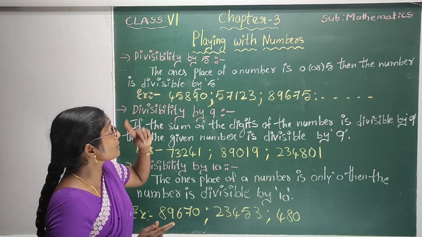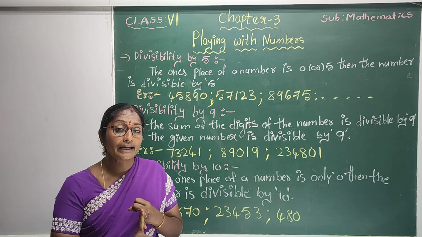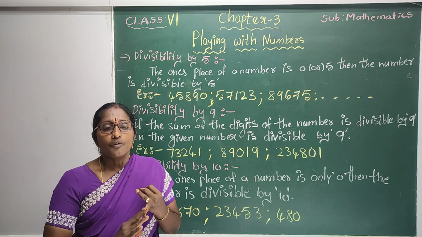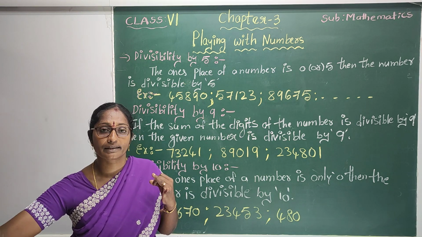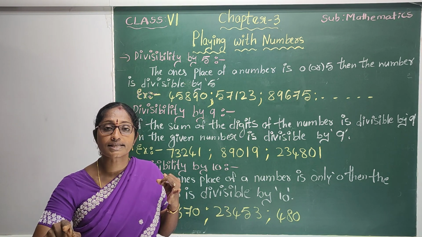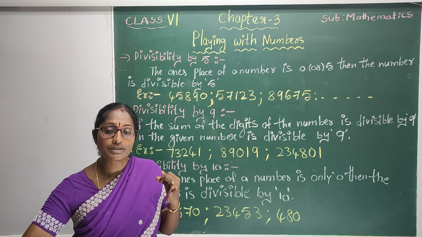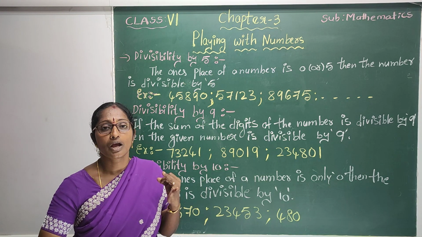Like divisibility by 3 and divisibility by 9, these two are related. If the sum of the digits is a multiple of 3, it is divisible by 3. If the sum of the digits is a multiple of 9, it is divisible by 9. Okay children.